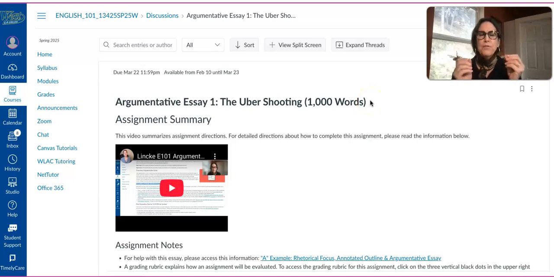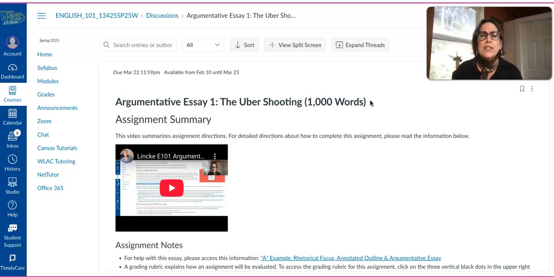You are prepared for this assignment. You discussed the tragic Uber shooting when you completed writing exercise 3, so we are ready for this essay. You'll recall the topic: the tragic shooting of Uber driver Daniel Piedra Garcia by Phoebe D. Copus, the Uber passenger, in 2023. This is what that essay is all about.